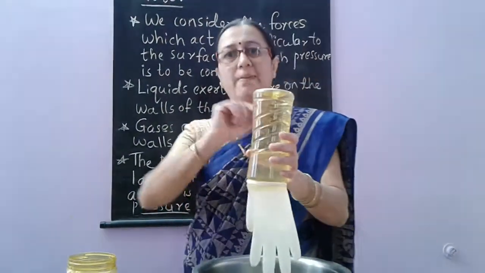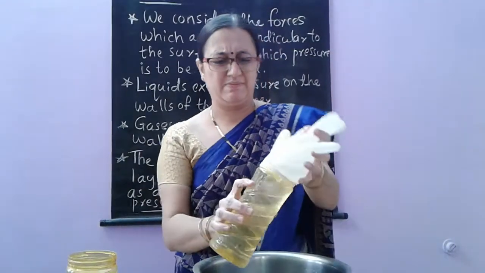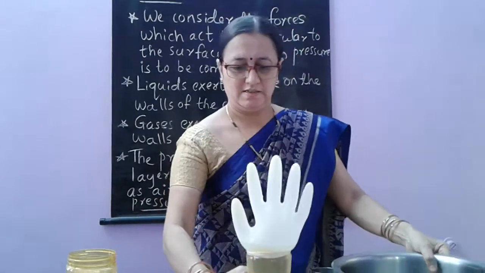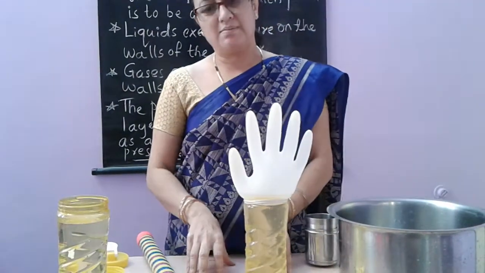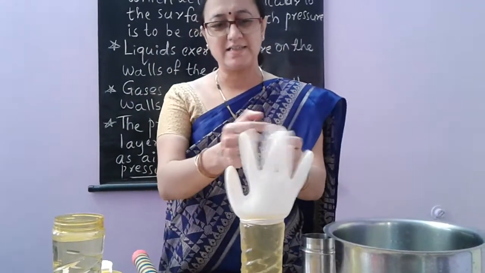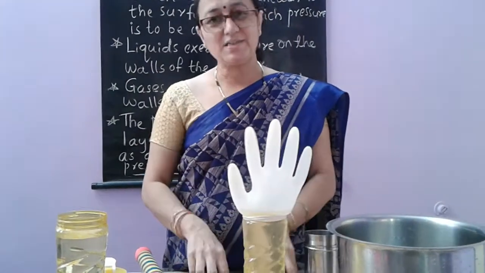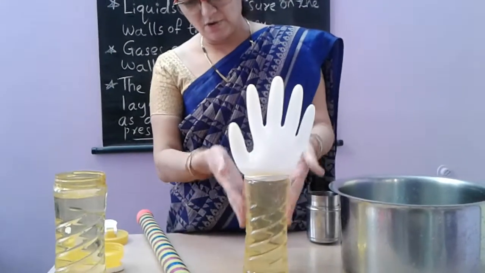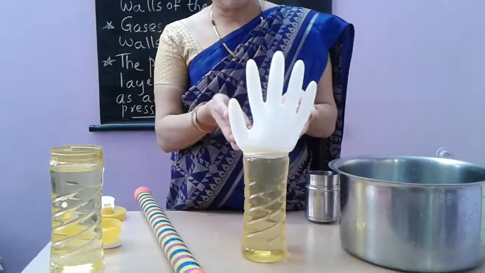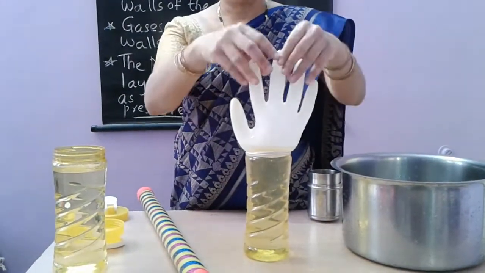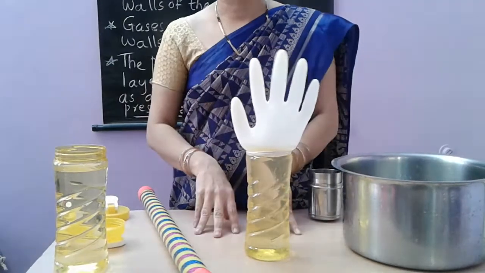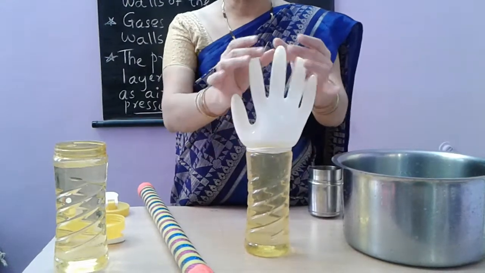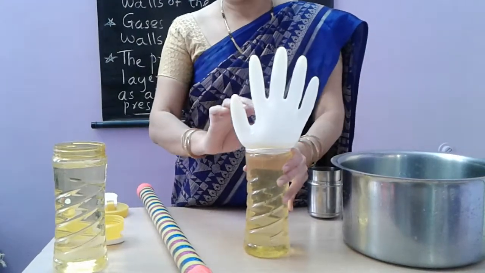Let us see the magic now. See here. There is no water inside, but still how are the fingers standing? That's mainly because the gas which was present inside the bottle, once the water got inside the bottle, the gas moved upside and filled into the glove here. So gases also exert pressure on the walls of the container in which they are contained.